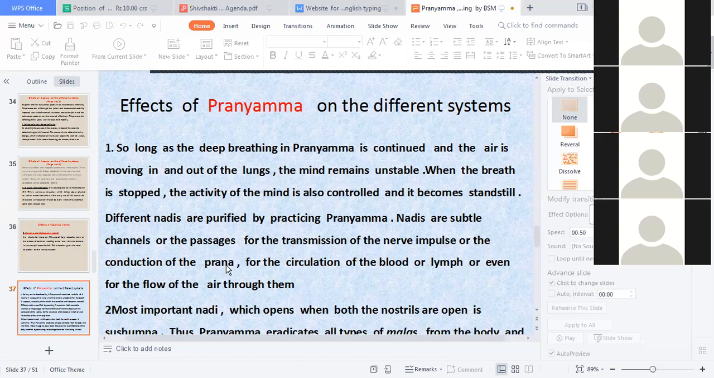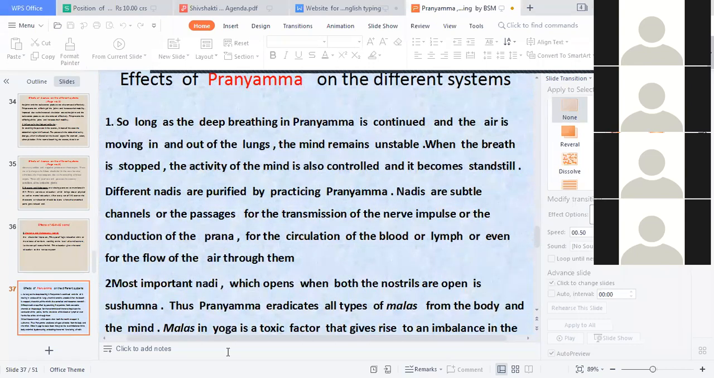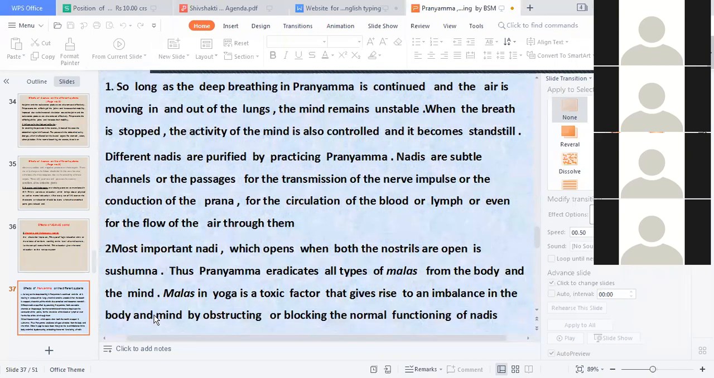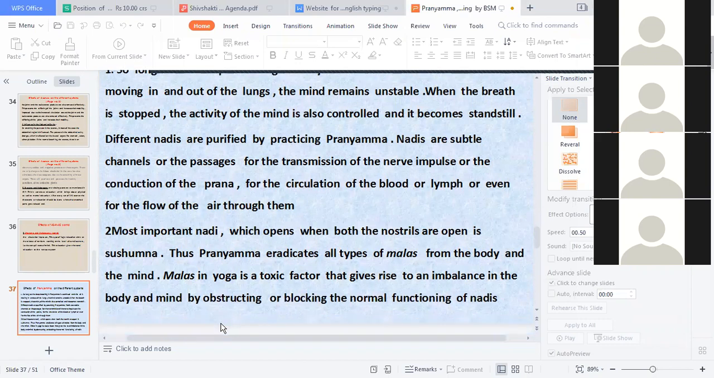Different nadis are purified by practicing pranayama. Nadis are subtle channels or passages for the transmission of nerve impulses, the conduction of prana, the circulation of blood or lymph, or even the flow of air through them. The most important nadi, which opens when both the nostrils are open, is the Sushumna nadi. Ida, Pingala, and Sushumna, which is in the middle. Thus, pranayama eradicates all types of malas from the body and the mind. Mala in yoga is a toxic factor that gives rise to imbalance in the body and the mind by obstructing or blocking the normal functioning of the nadis.